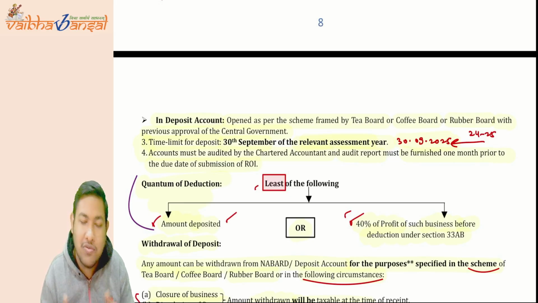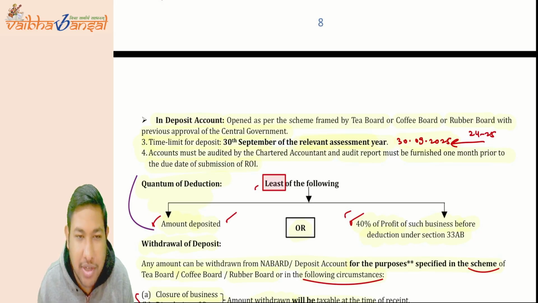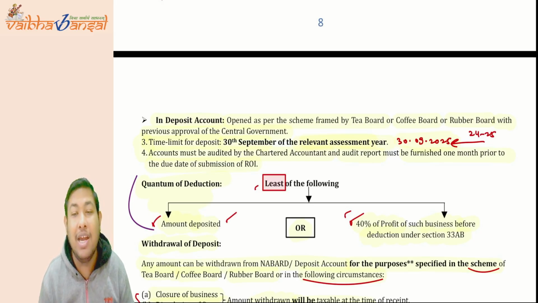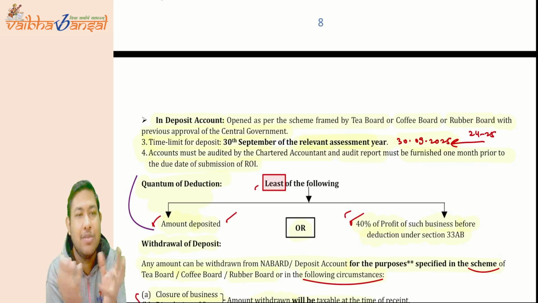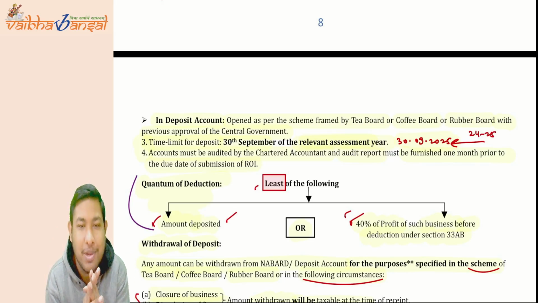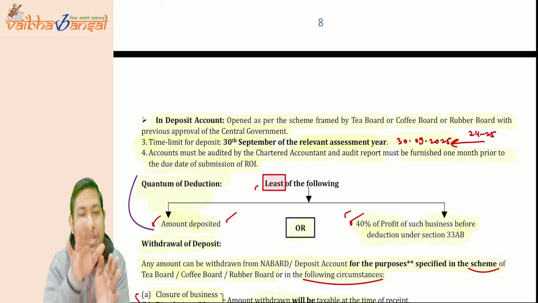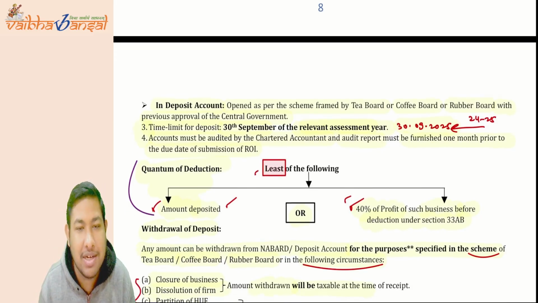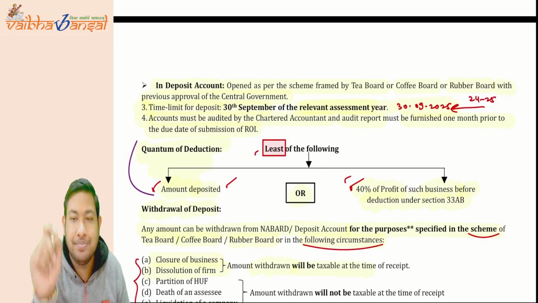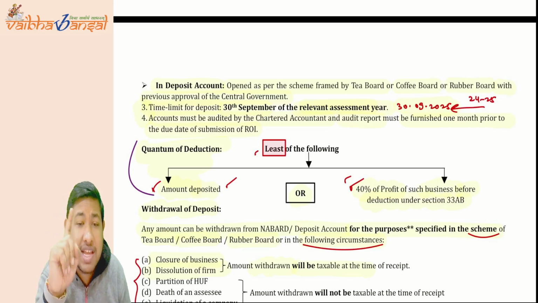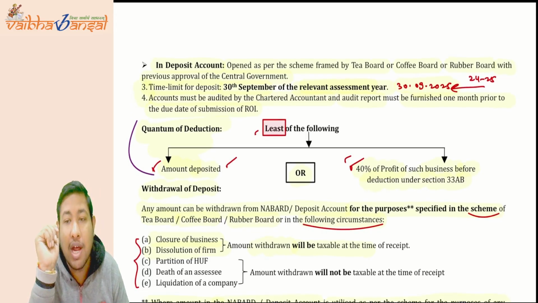Because we are going to calculate the deduction for 33AB, how can we allow the 33AB deduction? So for that, the actual amount or 40% of the profit before allowing the deduction of 33AB, whichever is lower, is going to be allowed as a deduction to you. Now we will take the deduction back if you have done something. What are those things?